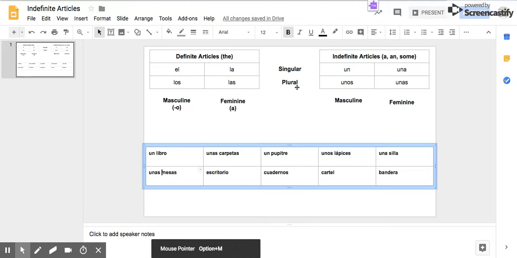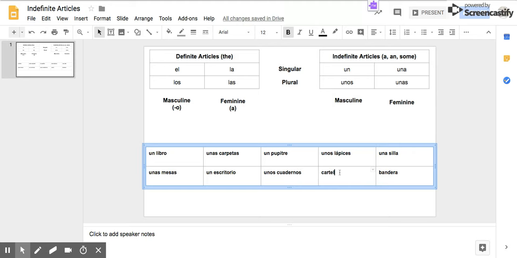Is it singular or plural? Masculine or feminine? You're right, it's singular and masculine. So we would use un. We have cuadernos. Is that singular or plural? Masculine or feminine? Well, if it's plural and masculine, it's going to be unos.